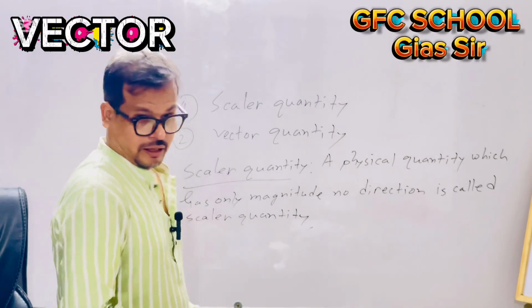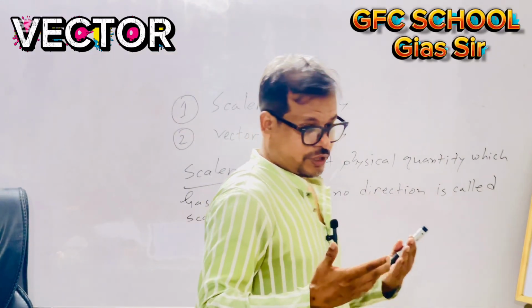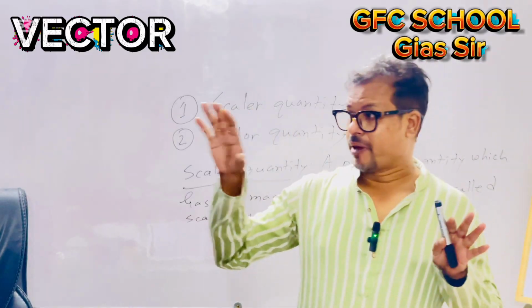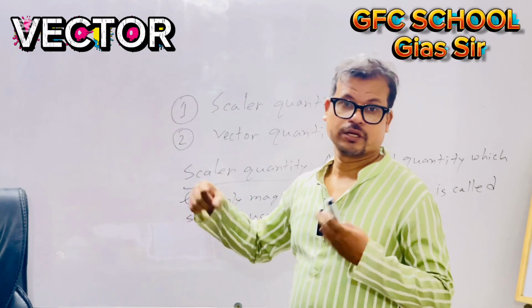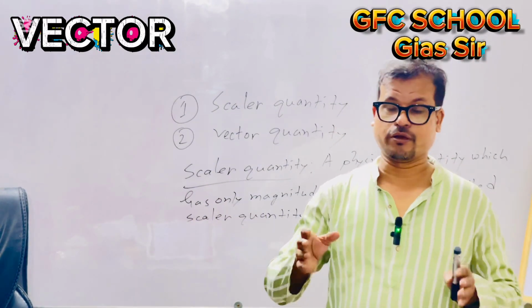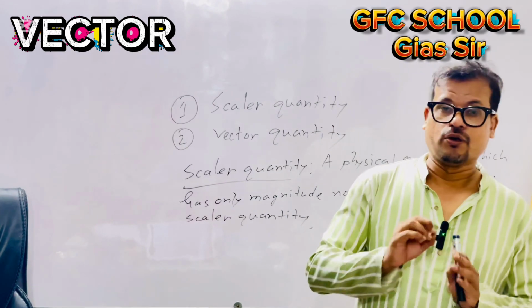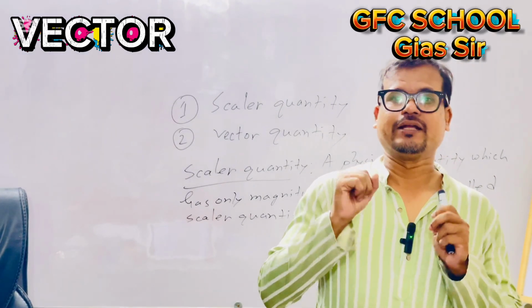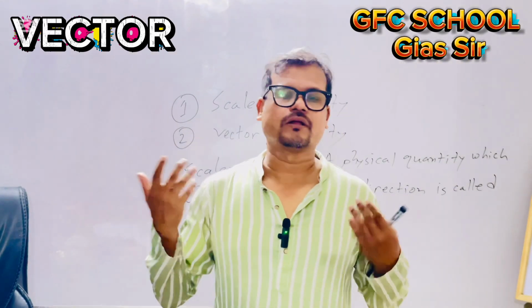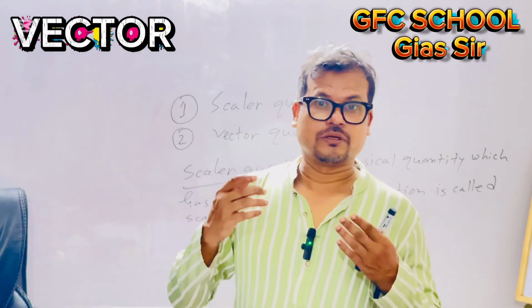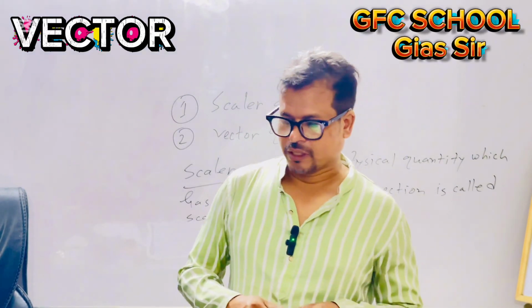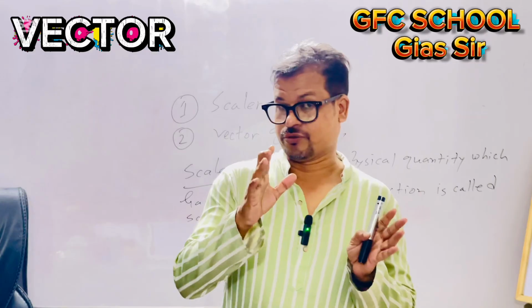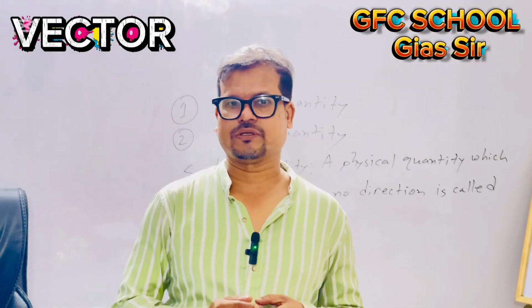And in this room, we could say the mass of this body is a scalar quantity because for measuring mass, we don't need direction, just amount. We need magnitude.